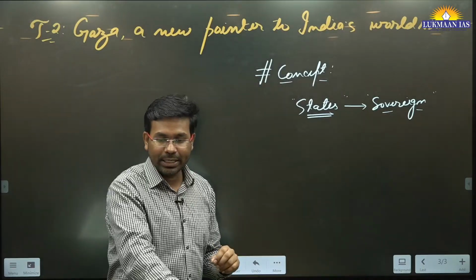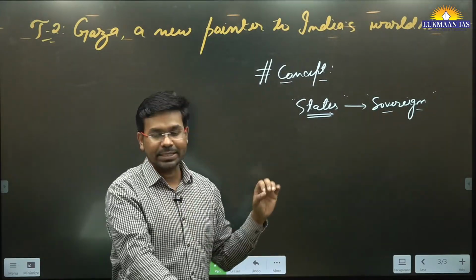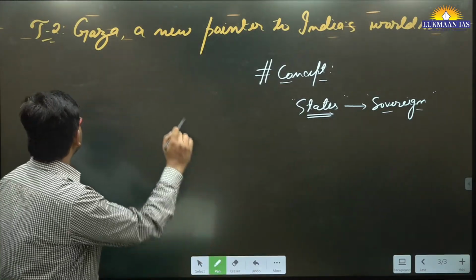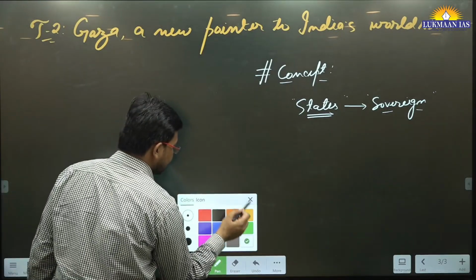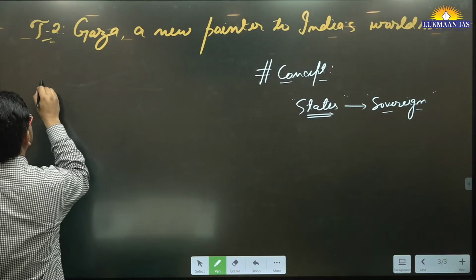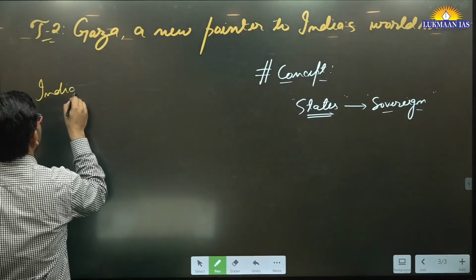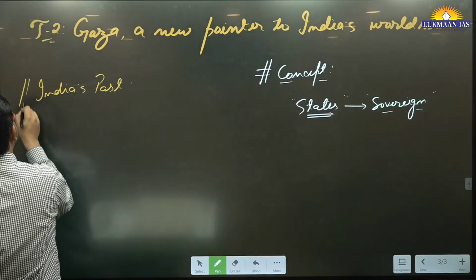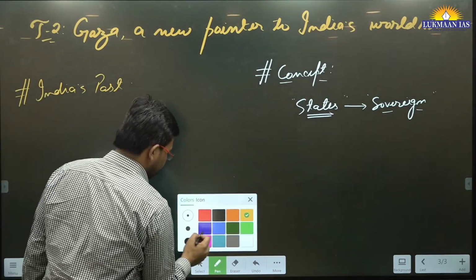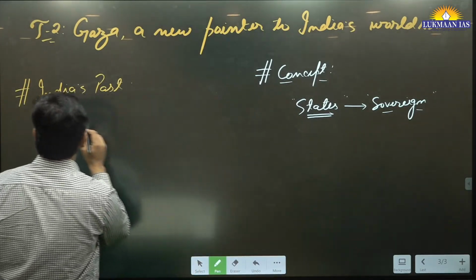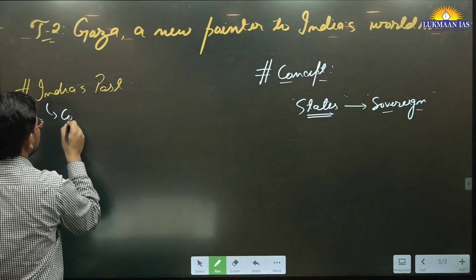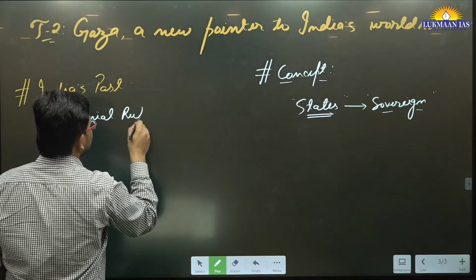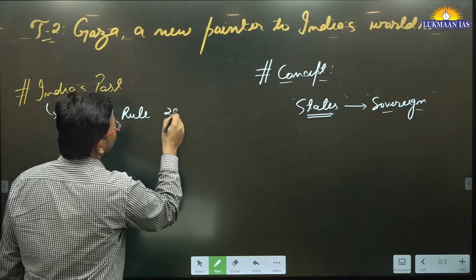So basically, in this article, Mr. Shashi Tharoor has talked about India's past. What has been India's past? India has seen colonial rule. India was being ruled by Britishers, right? India was under colonial rule for a period of 200 years.